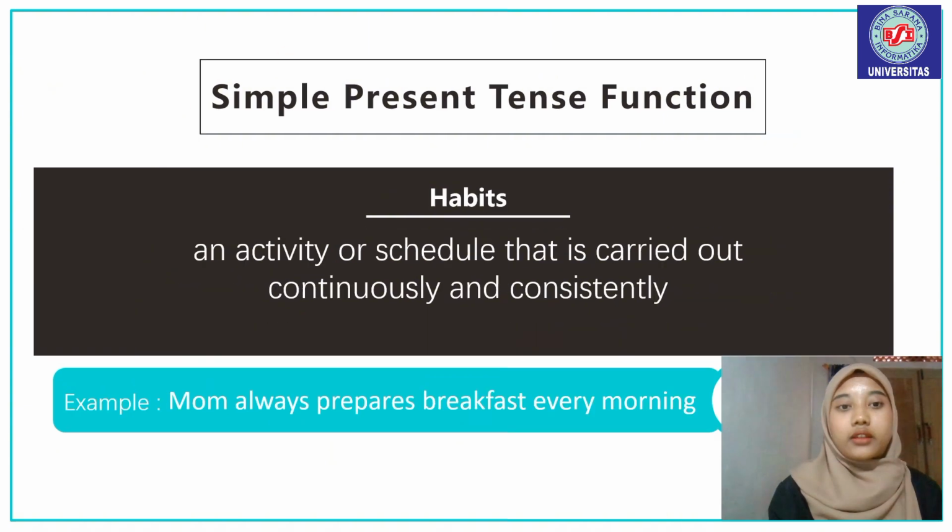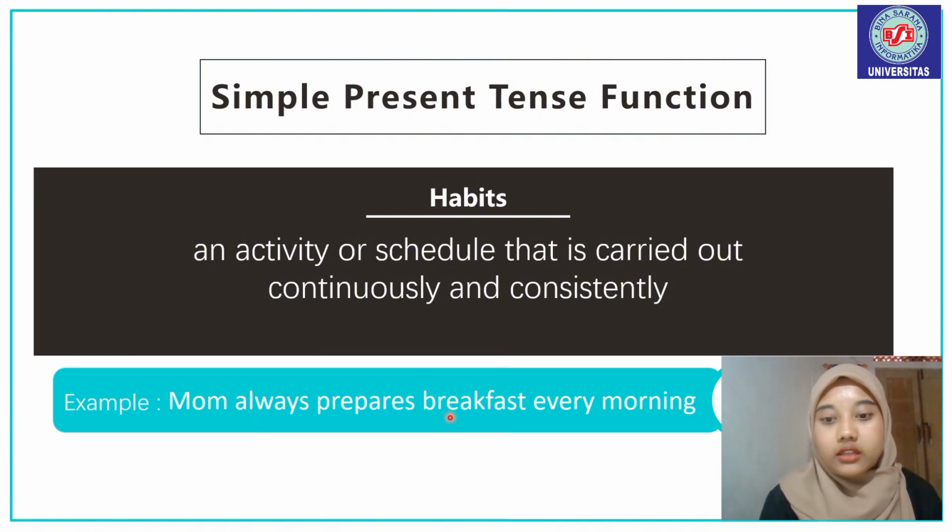Next, number 2 is habit, an activity or schedule that is carried out continuously and consistently. Example: Mom always prepares breakfast every morning. The words always and every morning in this sentence indicate that this activity is always carried out so that it becomes a routine habit every morning.